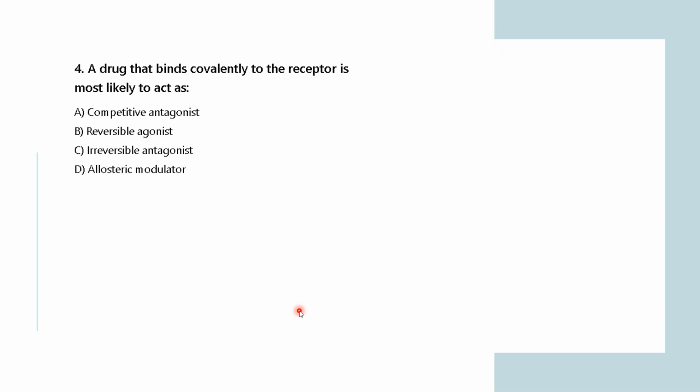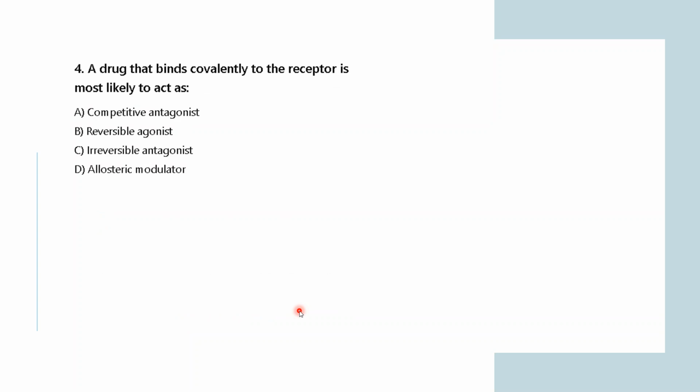Now coming to the next question. A drug that binds covalently to a receptor is most likely to act as a competitive antagonist, reversible agonist, irreversible antagonist, or allosteric modulator. Now just think about it. A drug that binds covalently to the receptor is most likely to act as which of these?